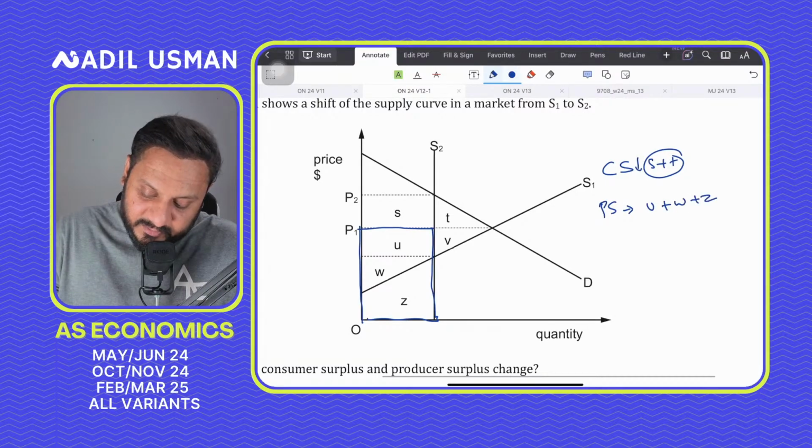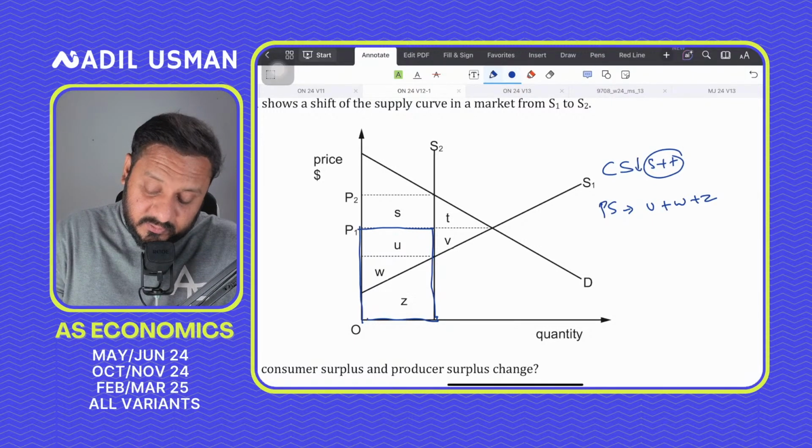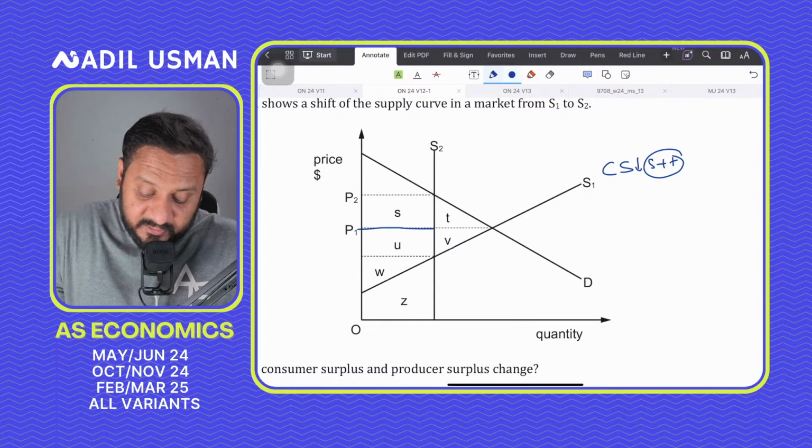That was the producer surplus initially, right, for all of this quantity. Sorry, my bad. Initially the producer surplus was this. This was the supply, right?